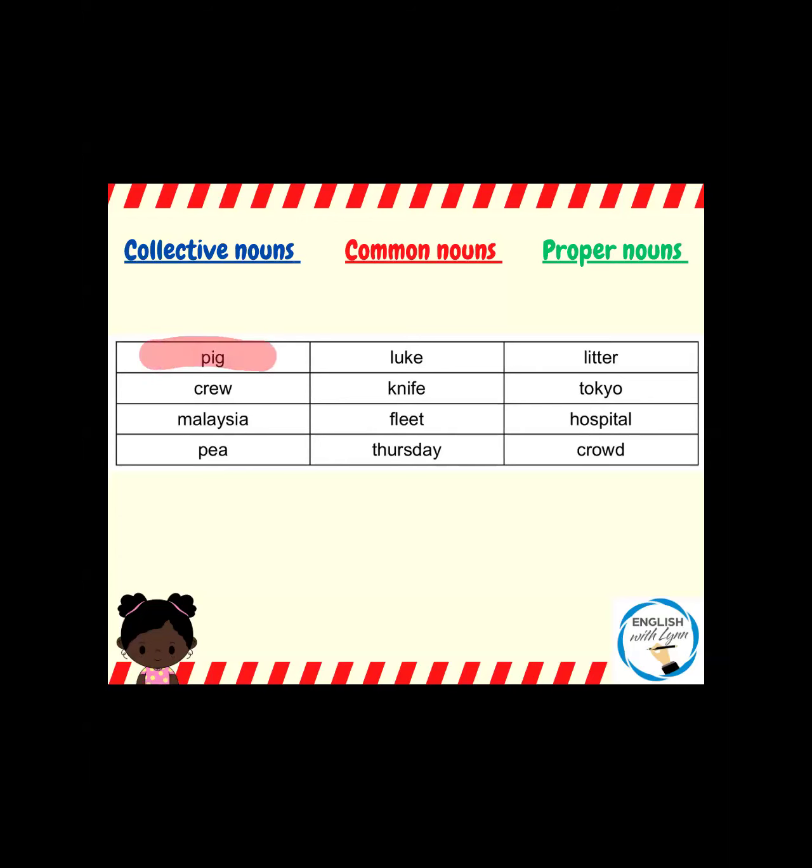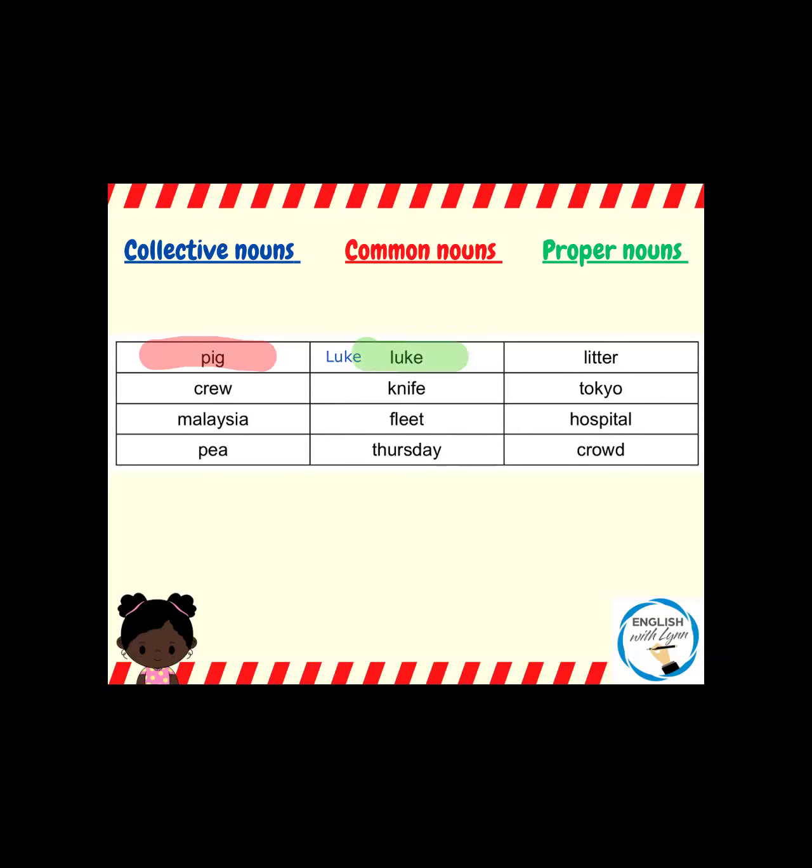Now, the next one, Luke. Luke is a boy's name, so it should have a capital letter. So it should be looking like it is now on the screen. And because it is someone's name, it is a proper noun. So I need to highlight that one green.